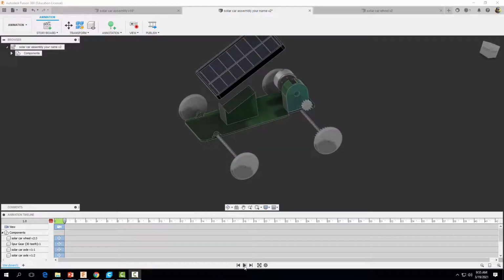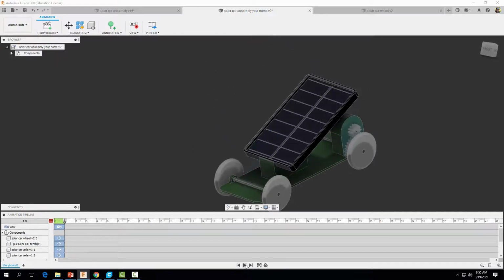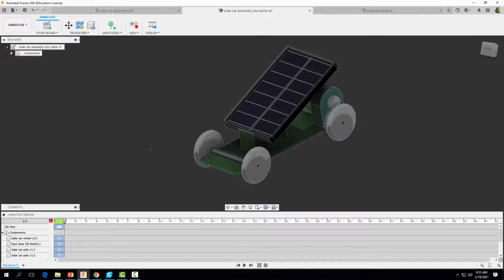And now if we hit play, you'll see basically how your solar car comes apart. Or if we click over here on storyboard and we go reverse, we could see how things are assembled, right? And one thing I like to do is sort of stagger my movements.